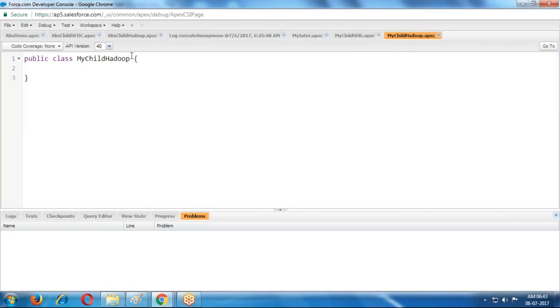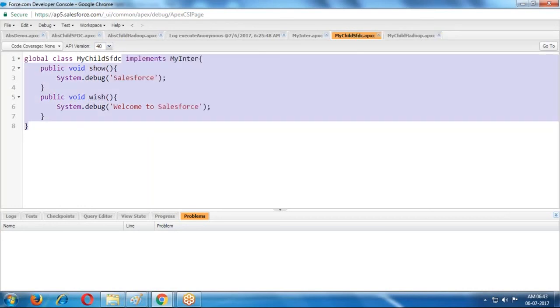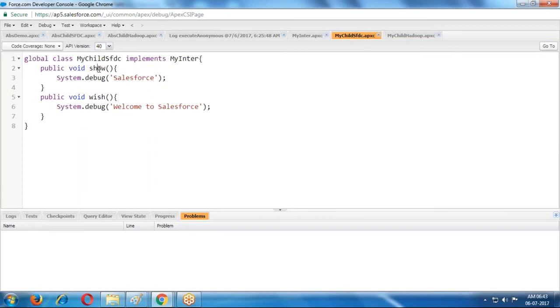In this method, here Hadoop, here also it is Hadoop. Whenever we observe in this case, the show method and wish method outputs are different for every child class.